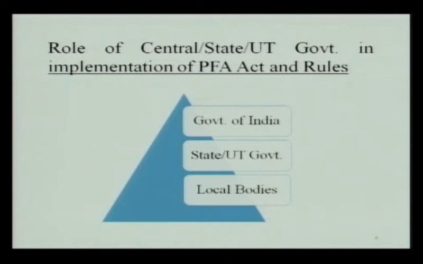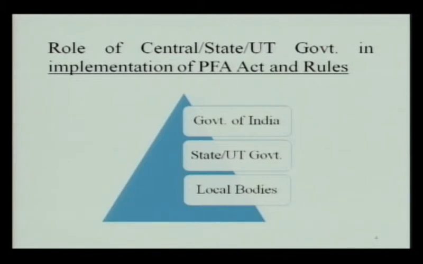Now we will see what roles are played by the central government, state government and union territory government in implementation of the PFA Act and rules. In our country, there is a three-tier system. The uppermost level is the Government of India, that is the central government. The central government plays an advisory role in implementation of this act throughout the country. The central government has the power to make rules and regulations under this act.